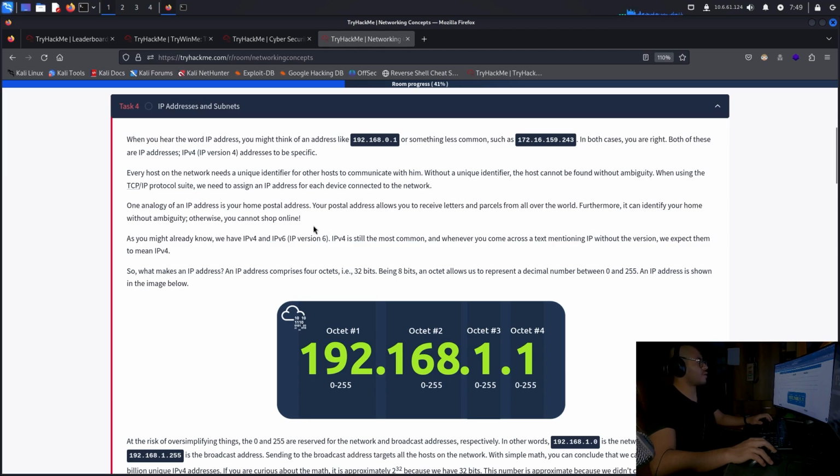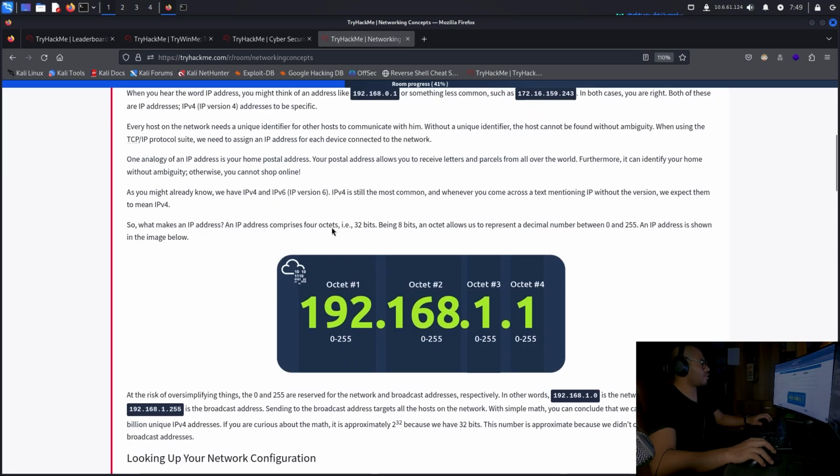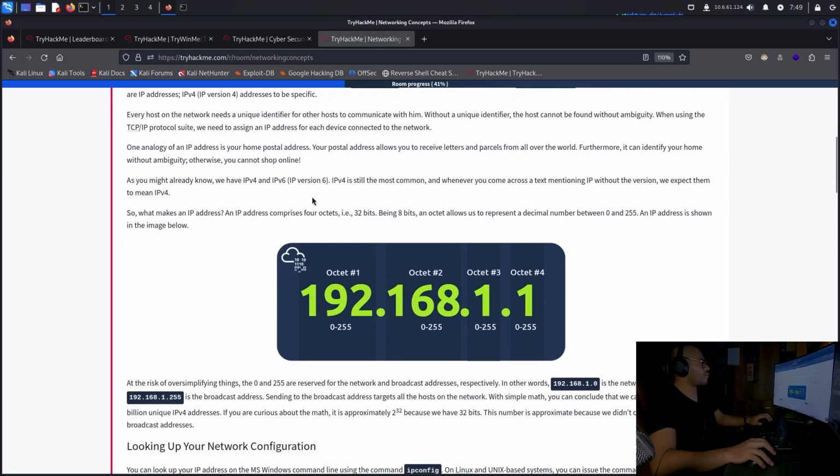One analogy of an IP address is your home postal address. Your postal address allows you to receive letters and parcels from all over the world. Furthermore, it can identify your home without ambiguity. Otherwise, you cannot shop online. As you might already know, we have IPv4 and IPv6, IP version 6. IPv4 is still the most common, and whenever you come across a text mentioning an IP without the version, we expect them to mean IPv4.